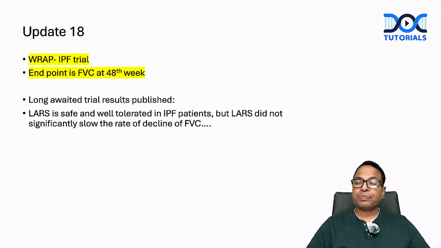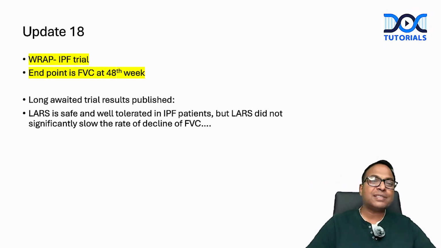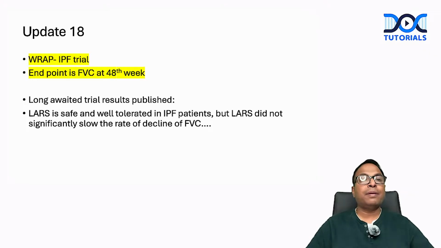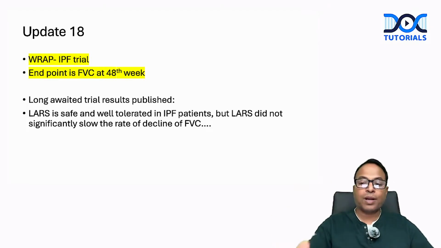The result says laparoscopic anti-reflux surgery is safe and well tolerated in idiopathic pulmonary fibrosis. But laparoscopic anti-reflux surgery did not slow the rate of decline of functional vital capacity. So it does not help in improving the functional vital capacity. You can do the surgery, but it does not slow the rate of decline. So that's a progressive disease. Idiopathic pulmonary fibrosis keeps progressing whatever you do.